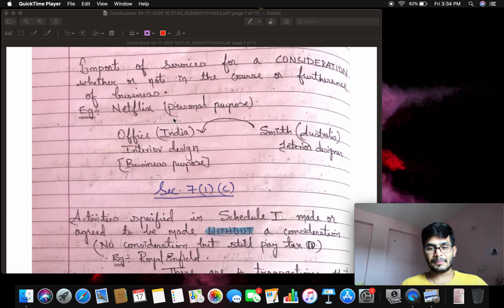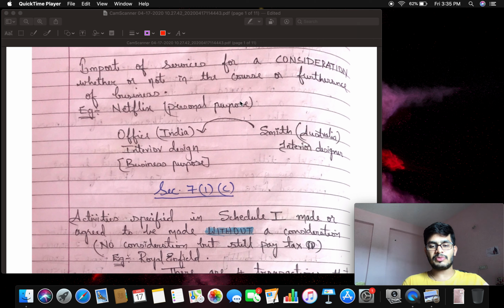Supply includes sale, transfer, barter, exchange, rental, lease, disposal, license, made or agreed to be made for a consideration by a person in the course or furtherance of business. Means there must involve a consideration and it should be done in the course or furtherance of a business.